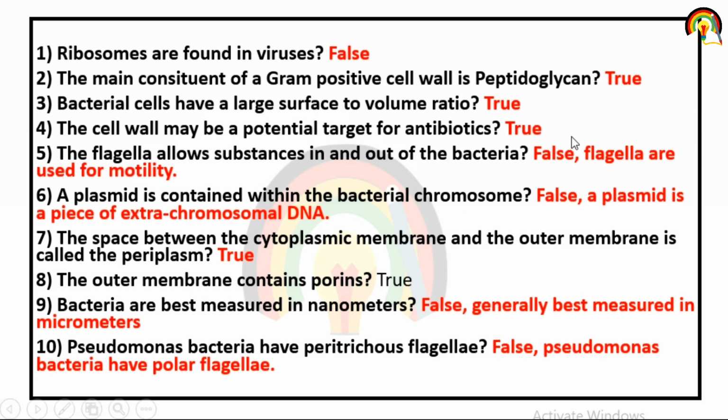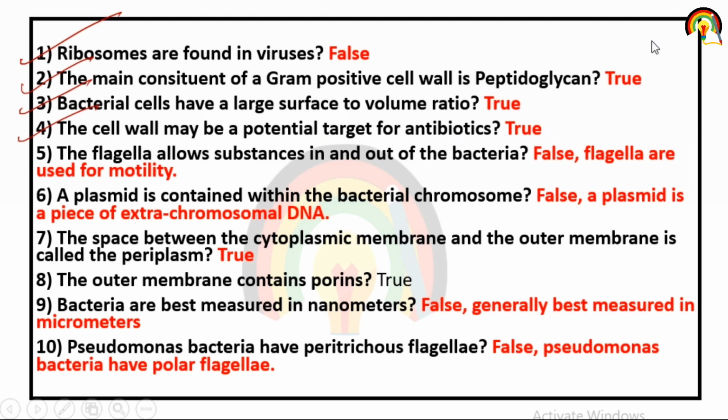So there are a few statements. Ribosomes are found in viruses. It is false, ribosomes are not found in viruses. The main constituent of the gram-positive cell wall is peptidoglycan. That is true. Bacterial cells have a large surface to volume ratio. That is also true. The cell wall may be a potential target for antibiotics. That is also true. And flagella allow substances in and out of bacteria.